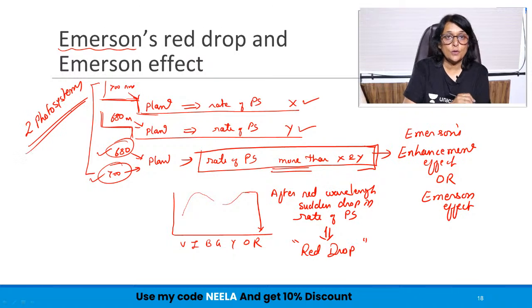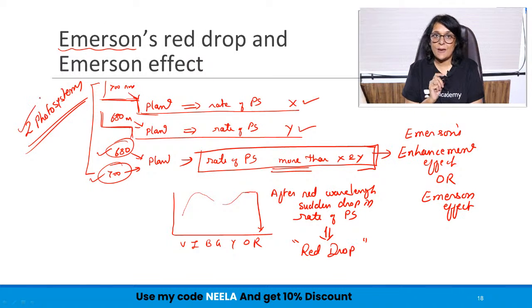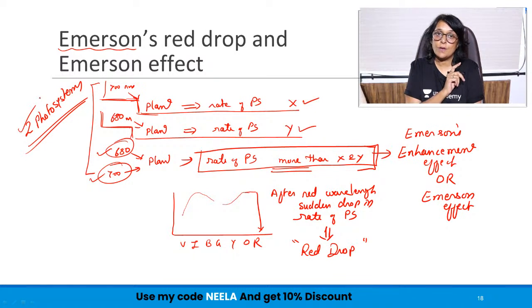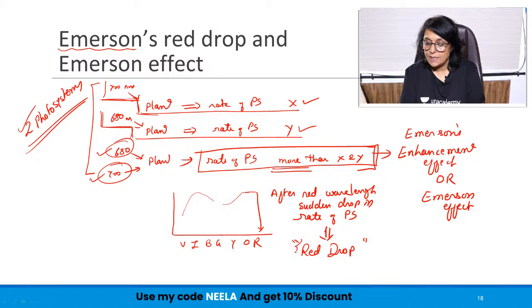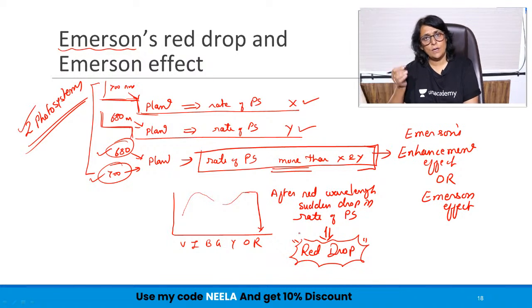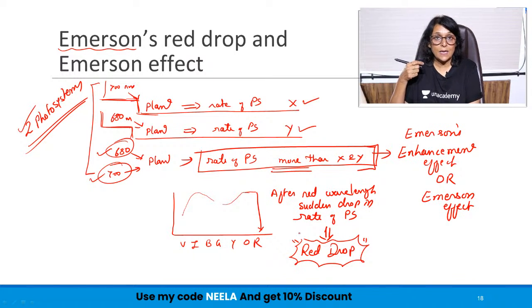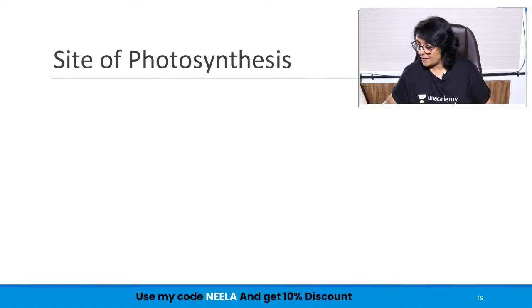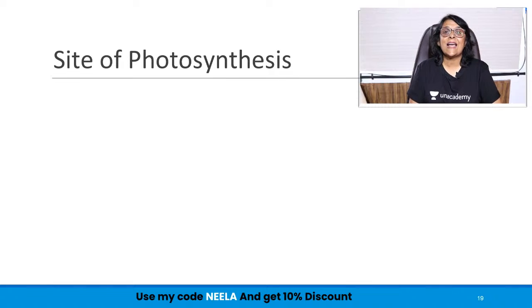Okay, so now are Emerson's enhancement effect and the red drop parts clear? So there are two photosystems, that was also told to us by Emerson. There is a sudden drop in the rate of photosynthesis after red wavelength, that was also given by Emerson, and it is known as red drop, Emerson's red drop or only red drop. And when both the wavelengths are given simultaneously, there is an increased rate of photosynthesis, and that is called Emerson's enhancement effect.